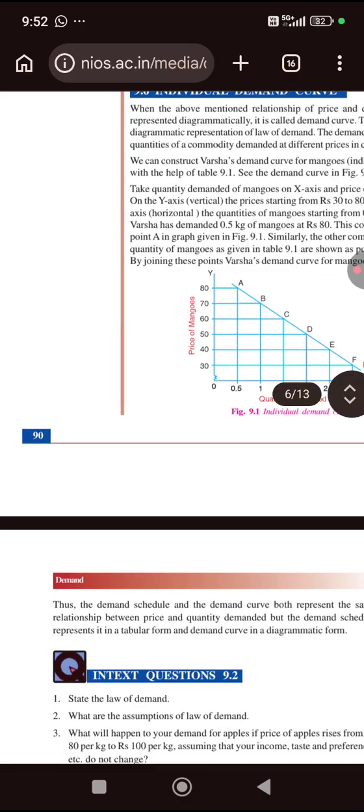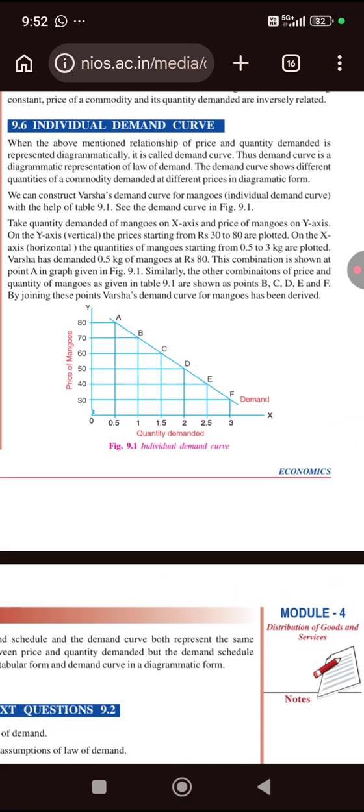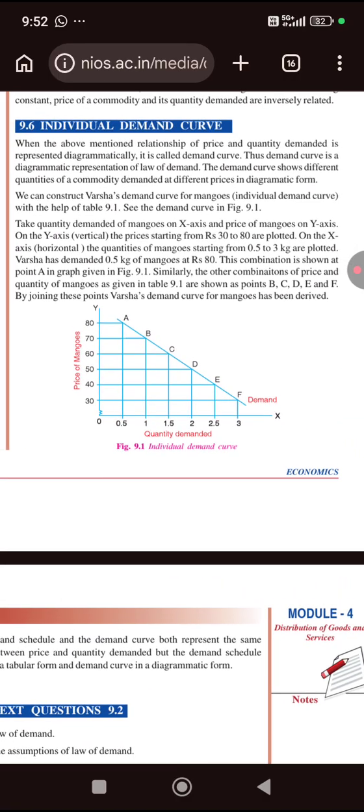So take the quantity demanded of mangoes on the x-axis. The quantity of mangoes demanded varies from 0.5 to 3, and the price of mangoes on the y-axis. The price of mangoes varies from 30 to 80 rupees per kg.